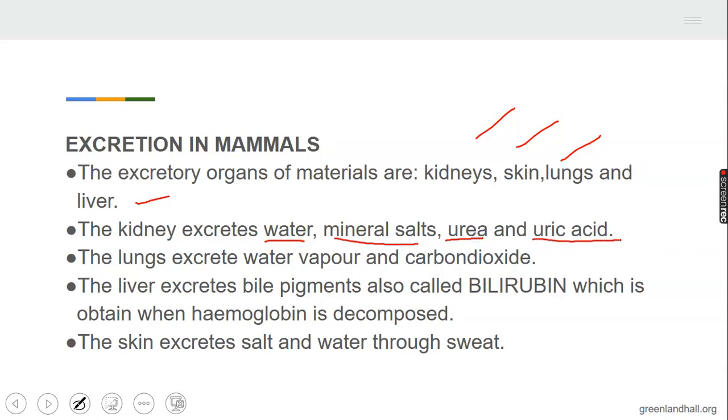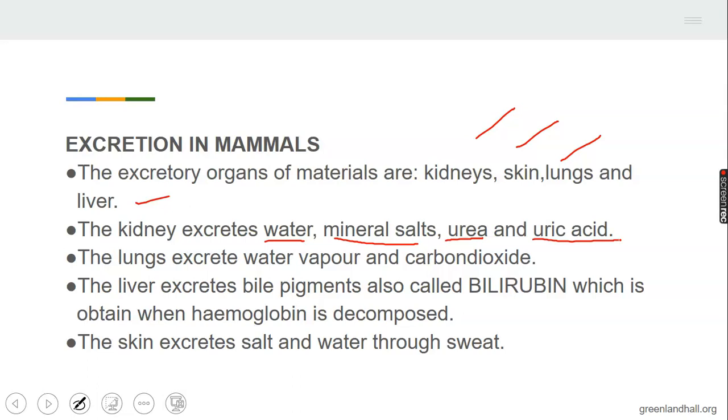Now, who can give us an example of mineral salt? An example of mineral salt that is excreted by the body. Yes, sweat, thank you, sweat. So you don't want to be like that governor of those years that told us mineral salts are Coca-Cola and Fanta, so we are not going to be like that.